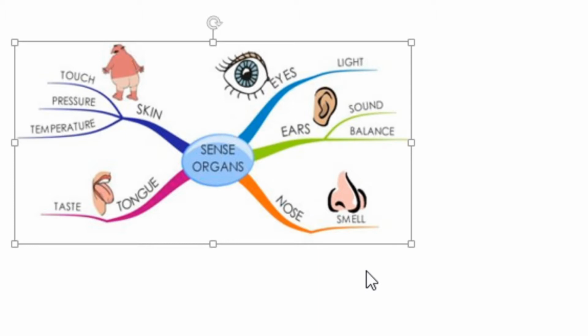So, in these sense organs, we can see many different types of receptors. In the skin, we have the receptors for touch, pressure, temperature, pain, etc. And in the eyes, we have receptors for vision and light. And in the ears, we have receptors for sound and balance. And in the nose, we have receptors for smell, and on our tongue we have gustatory receptors or the receptors for taste.